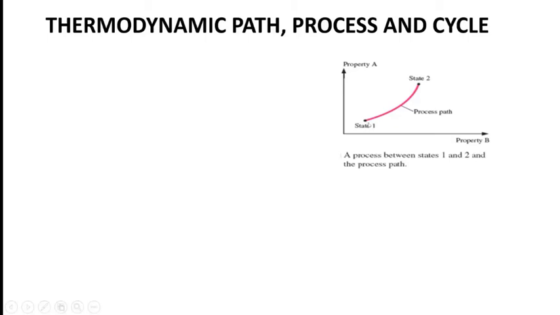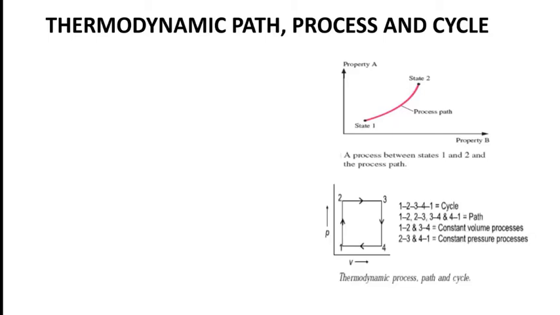If that property goes on changing and finally it reaches another state, then it is called a process. Now, from initial state to final state, it follows some path or locus. The locus followed by the process is called a path. This red line represents the process. The initial point and final point represent the states, initial state and final state. And during the process, the path followed is called the process path.